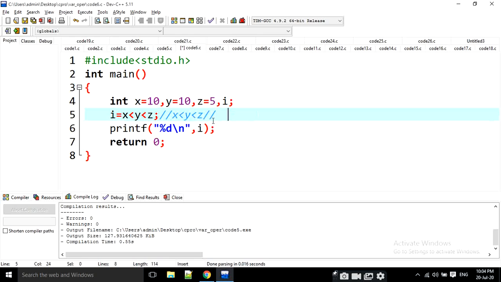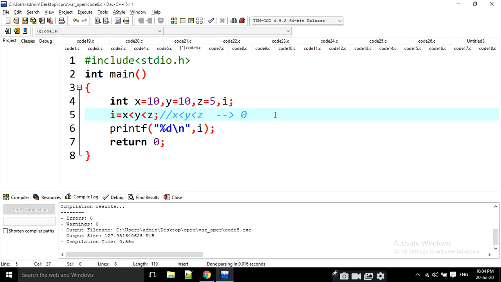That means this operation is going to be divided like this. x is less than y is going to be done first. What is the x value? The x value is 10. 10 is less than 10. Is it true? What is it going to be written? It is going to be written 0.